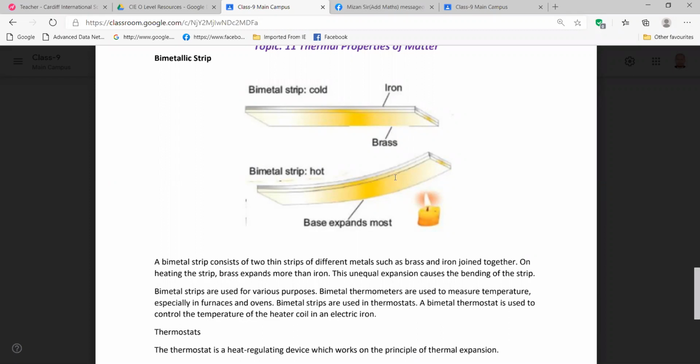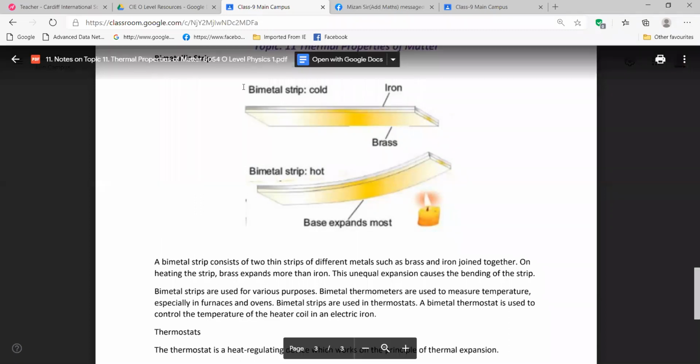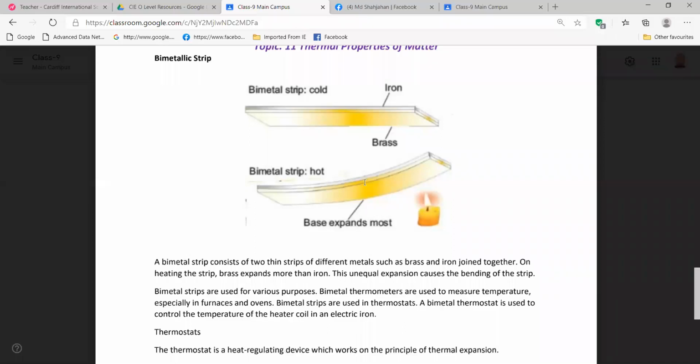You understand it? Hello, students. Are you understanding what I'm saying? Sir, can you repeat this portion, sir?